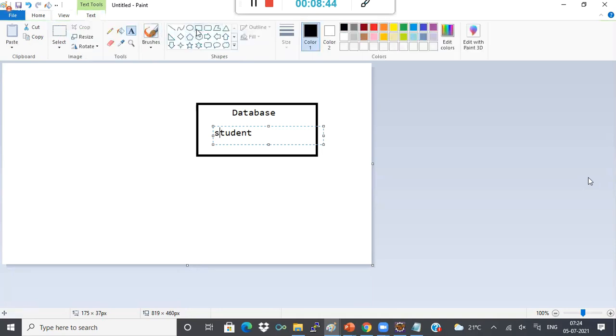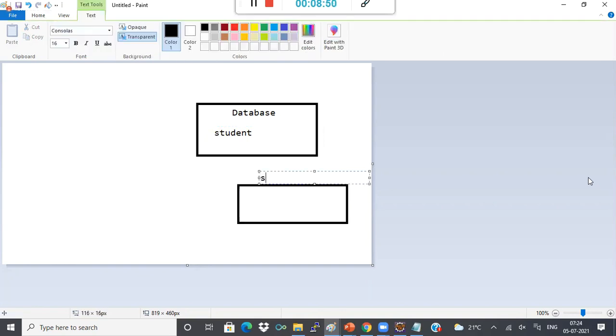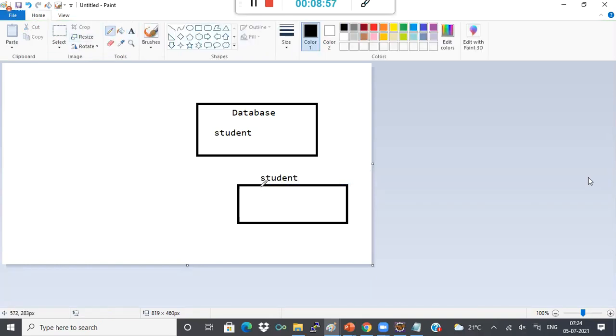Okay, so what is a table actually? A table will be like this. You just think like this. Okay, it is a logical structure. Say the student table, any table will have some columns actually. You can think of it like a grid.